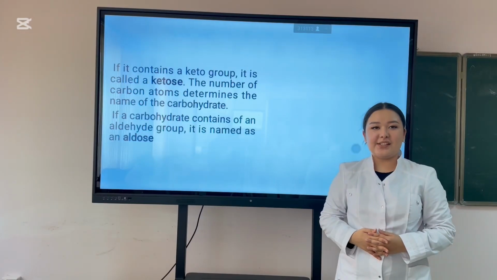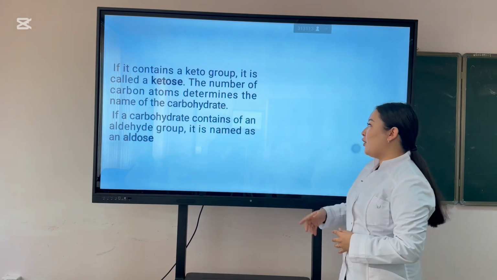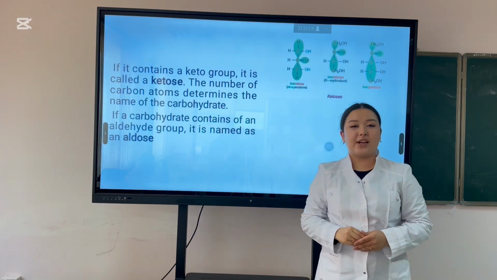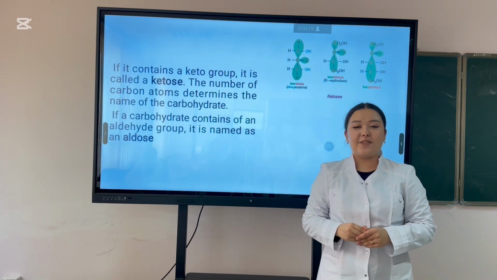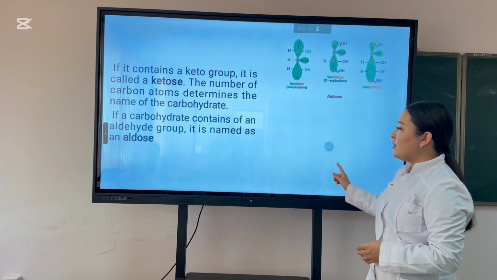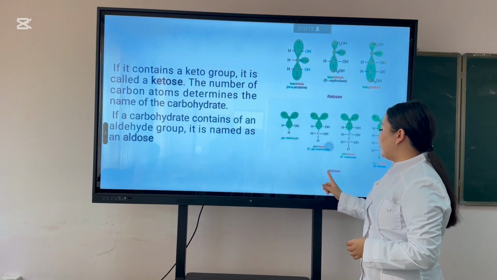If it contains a keto group, it is called ketose. The number of carbon atoms determines the name of the carbohydrate. If a carbohydrate contains an aldehyde group, it is named as aldose.